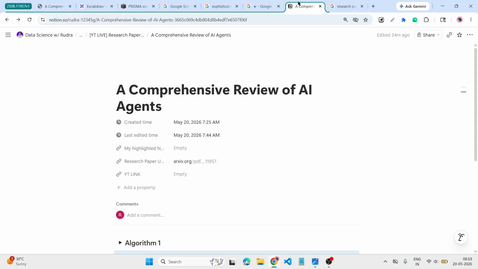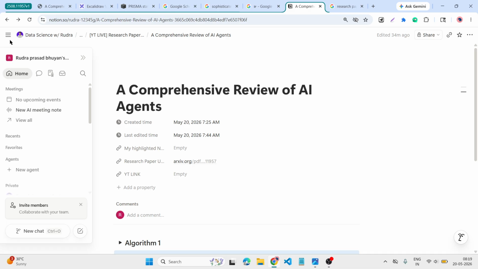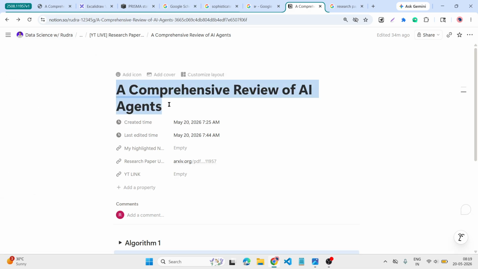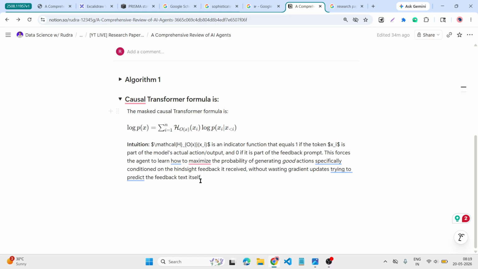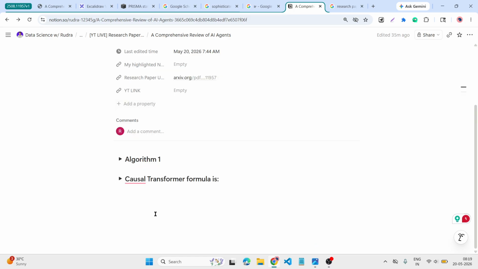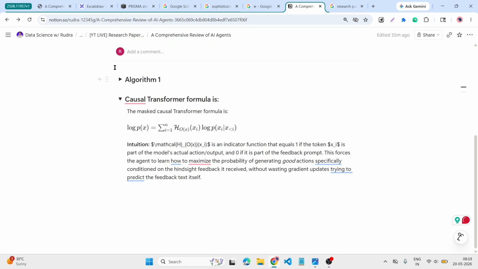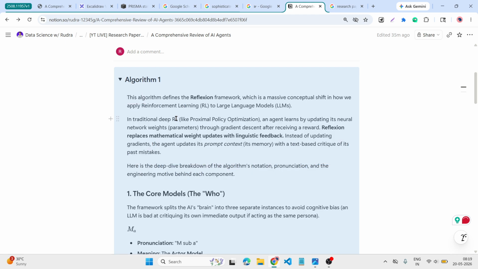Here I asked whether I covered this comprehensive AI agent research paper, then it scans everything I wrote here and replies yes or no.